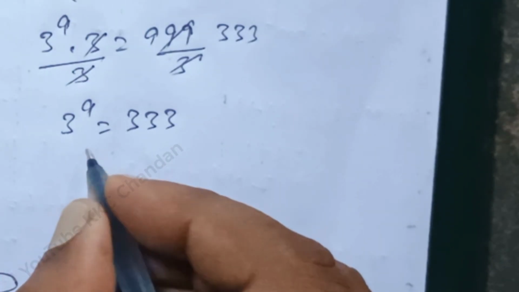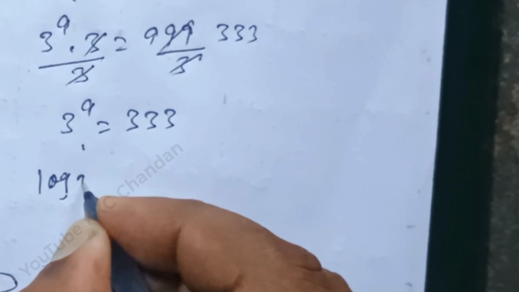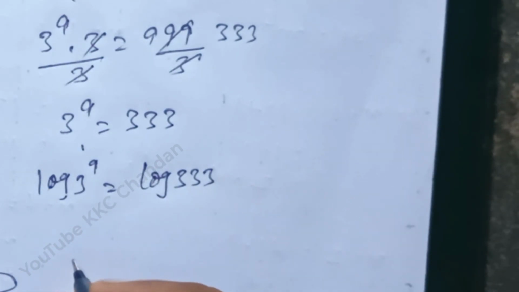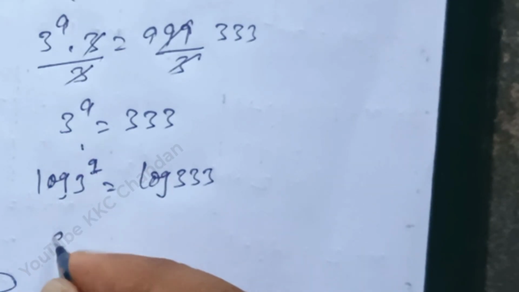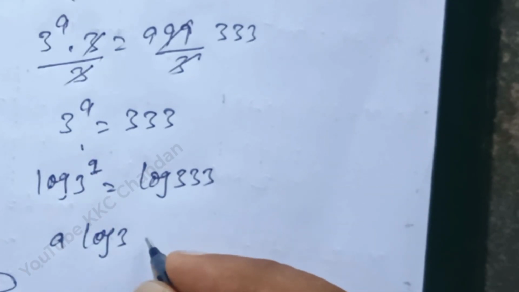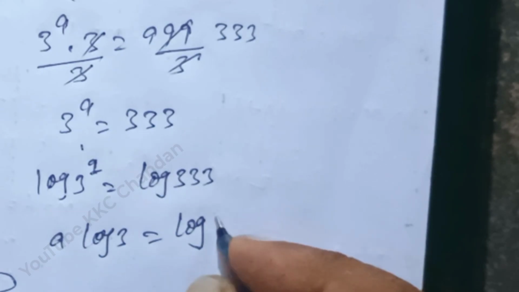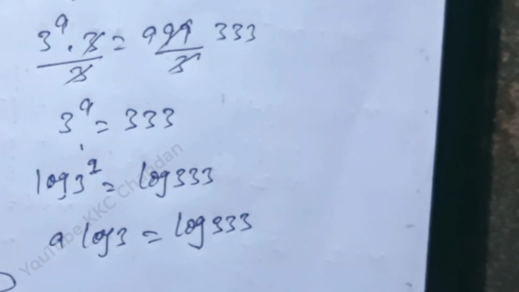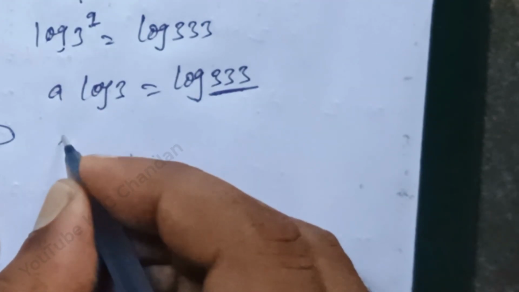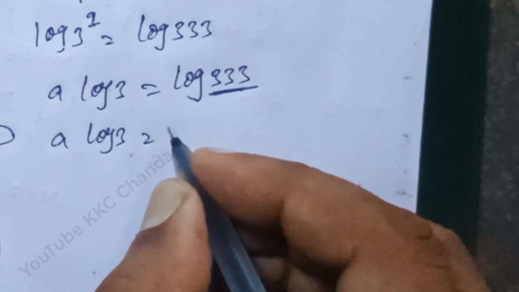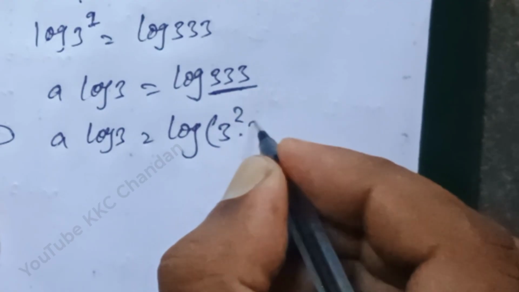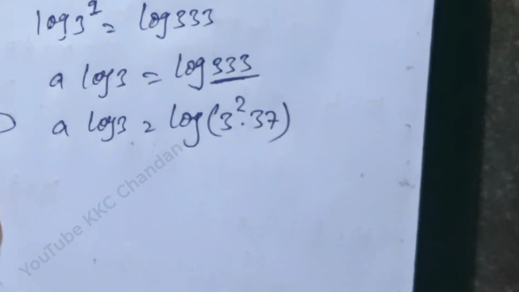After that, see here, both sides taking log. Therefore, log 3 power a is equal to log 333. See here, this a comes first. a log 3 is equal to log 333. After that, this 333 factor is that a log 3 is equal to log of (3 square into 37).